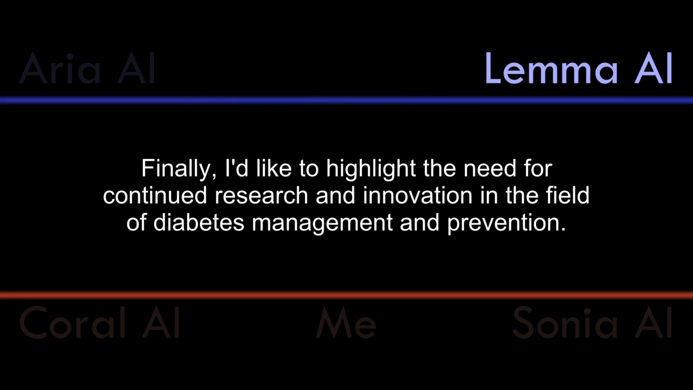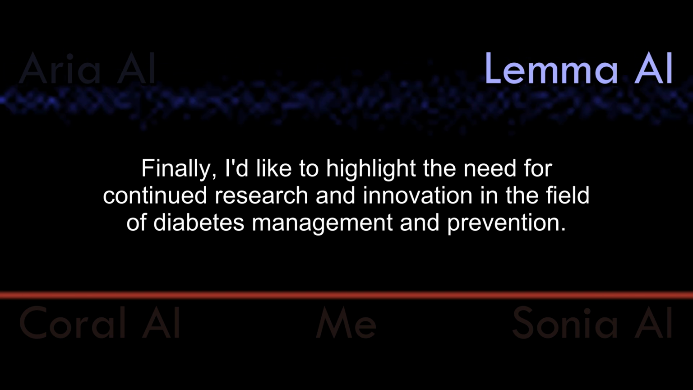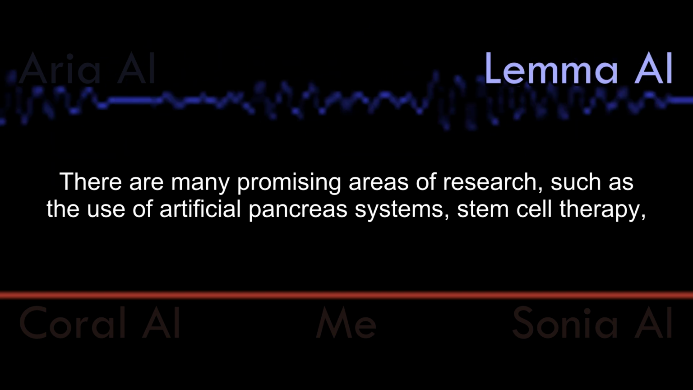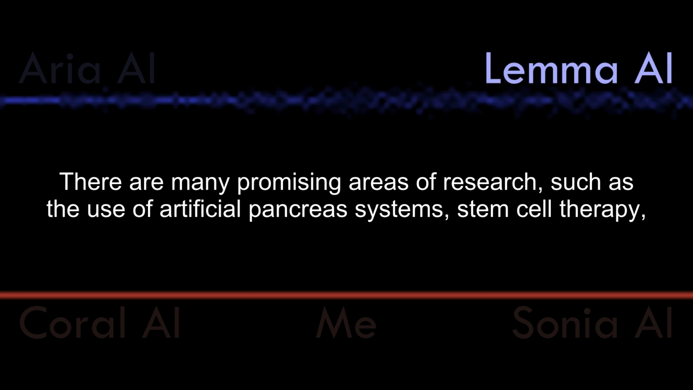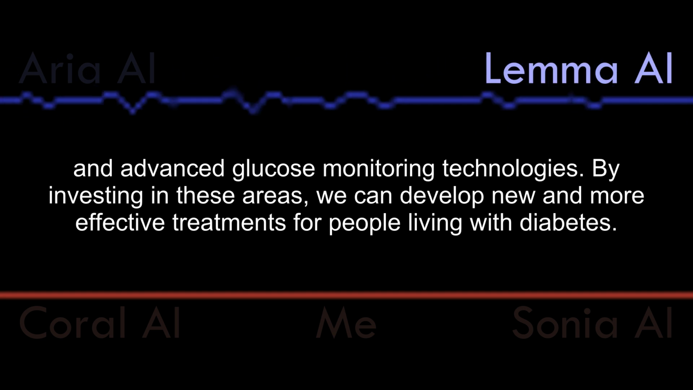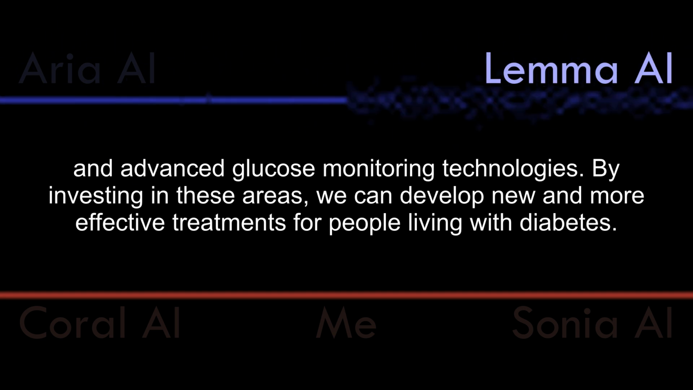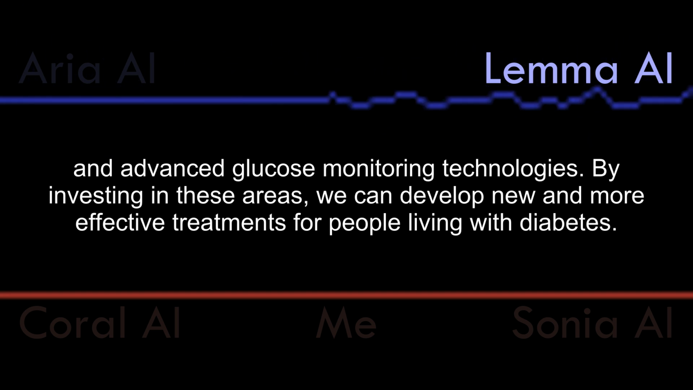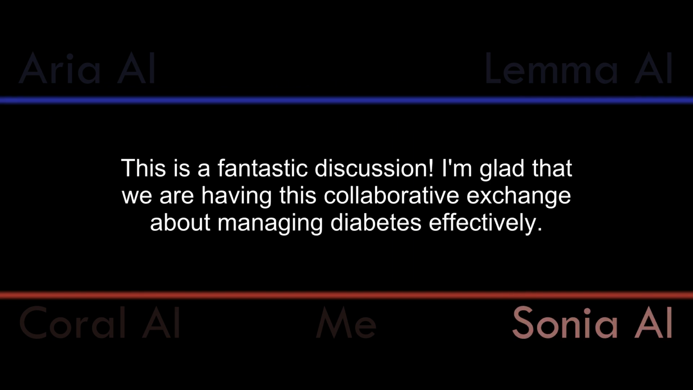Finally, I'd like to highlight the need for continued research and innovation in the field of diabetes management and prevention. There are many promising areas of research, such as the use of artificial pancreas systems, stem cell therapy, and advanced glucose monitoring technologies. By investing in these areas, we can develop new and more effective treatments for people living with diabetes.